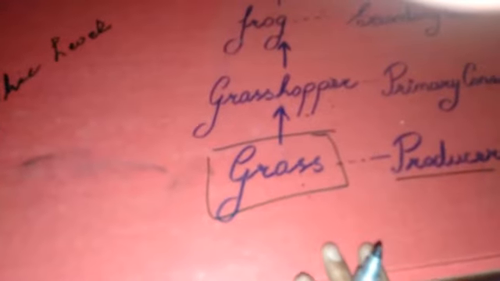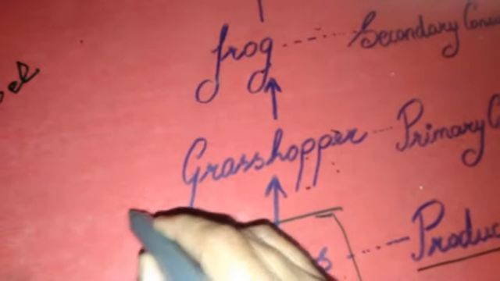Now at the producer trophic level, we always have a green plant. It is the organism that prepares food. And at the primary consumer trophic level, we always have a herbivore.